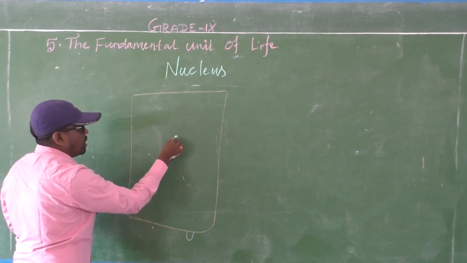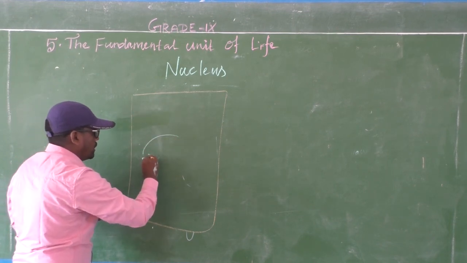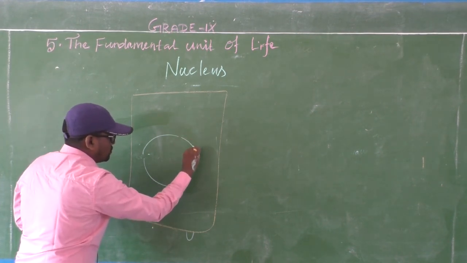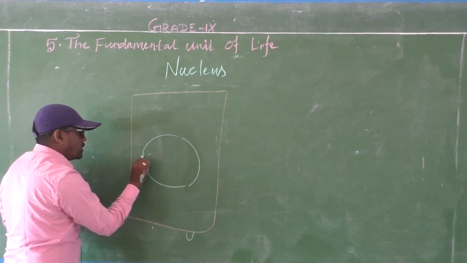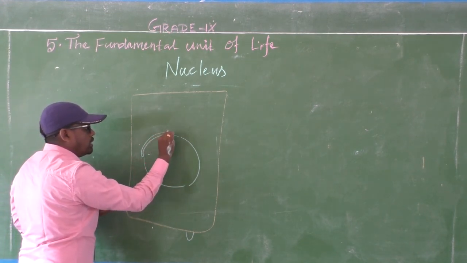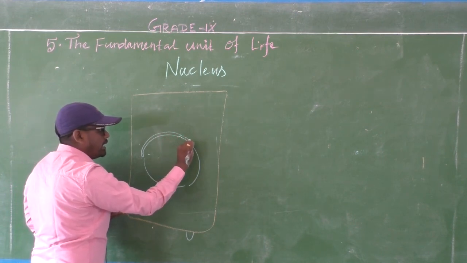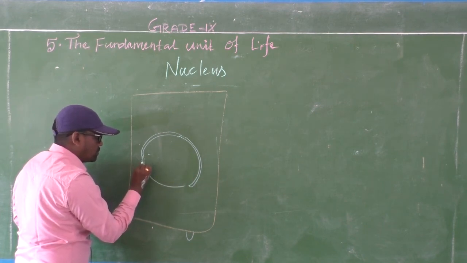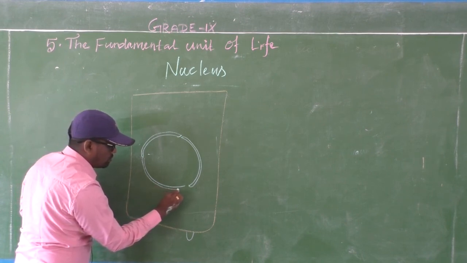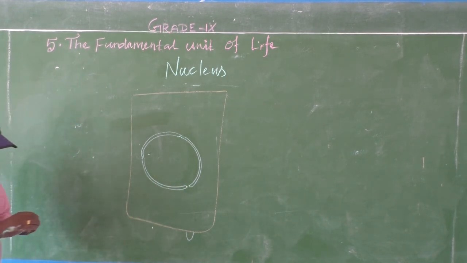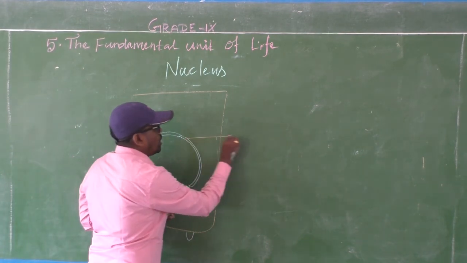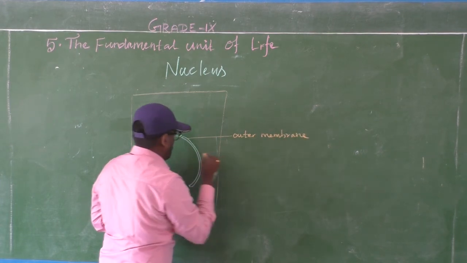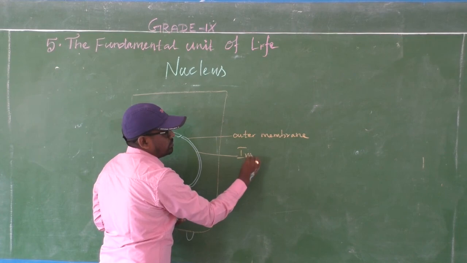The nucleus in an animal cell is located in the center. The nucleus has two membranes, the outer membrane and the inner membrane. Okay, this is the nucleus, this is the outer membrane, this is the inner membrane.